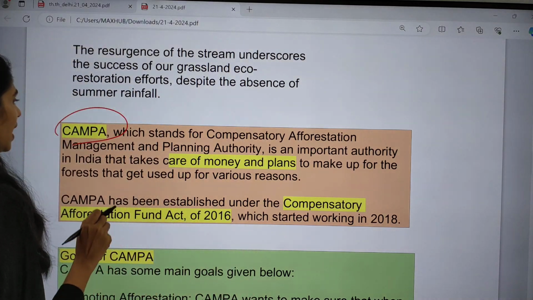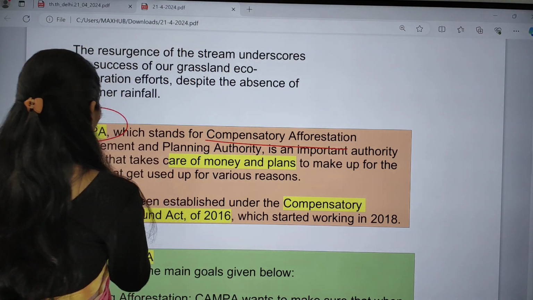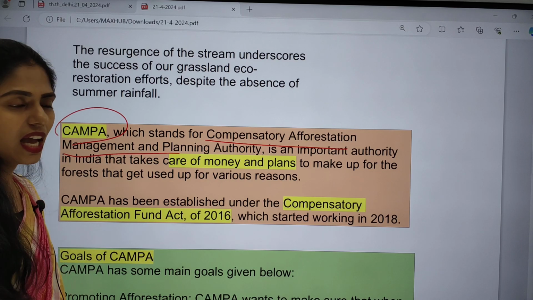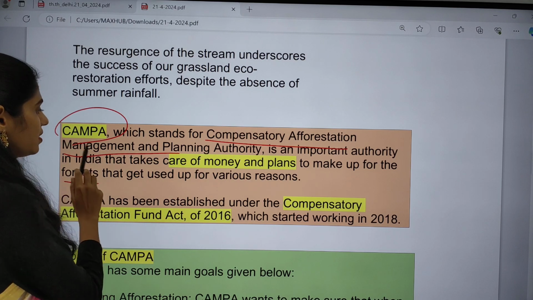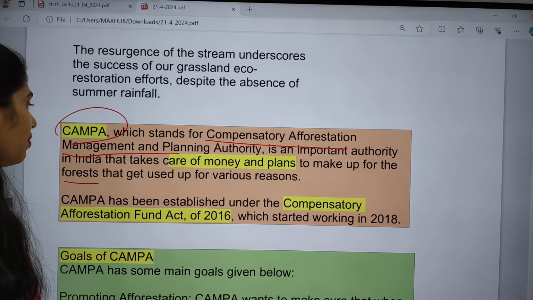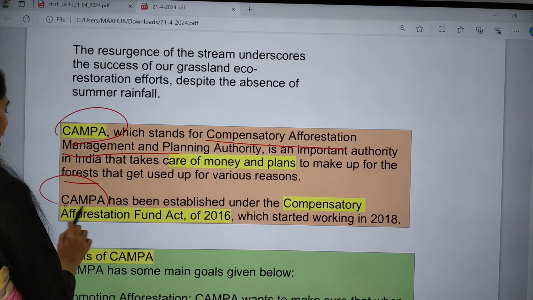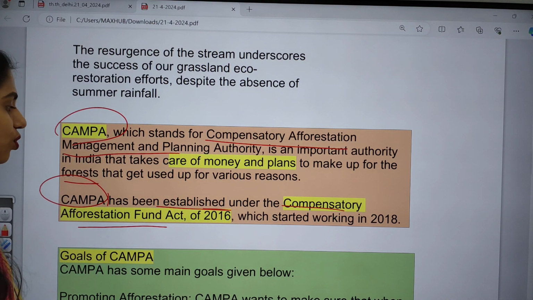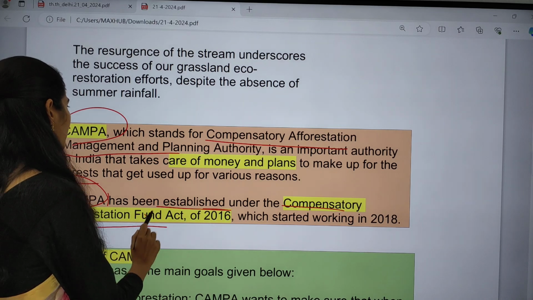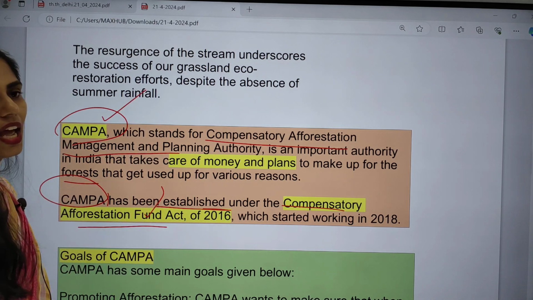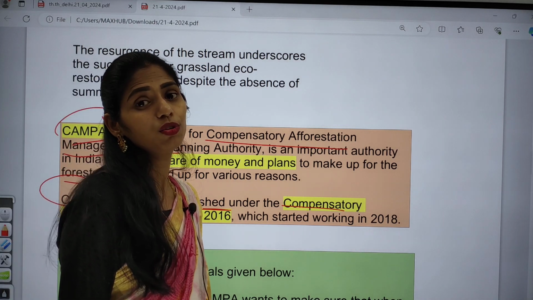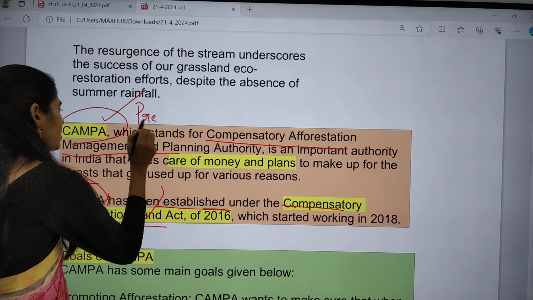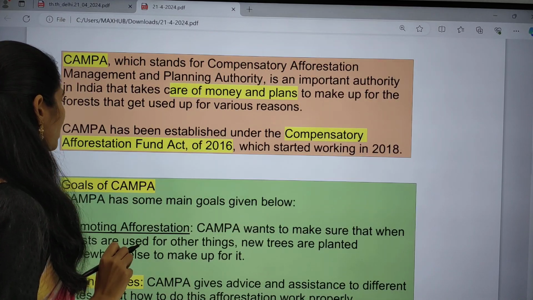So for that we have this Compensatory Afforestation Management and Planning Authority, and this authority will take care of money and plants to make up for the forest that gets used up for various reasons. This CAMPA was established under the Compensatory Afforestation Fund Act of 2016. Under this act, CAMPA came into existence, and later on it started working from 2018 onwards. Okay, so this is very important for your prelims, that is about CAMPA, compensatory afforestation.